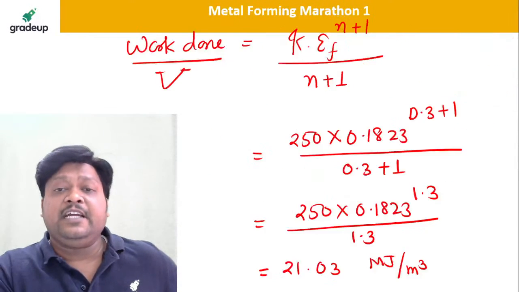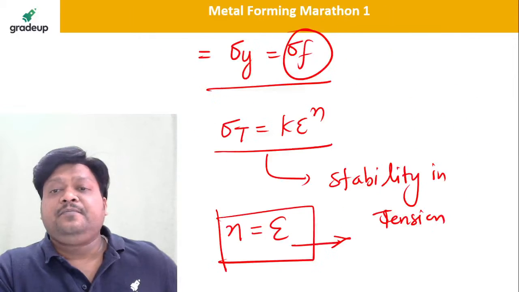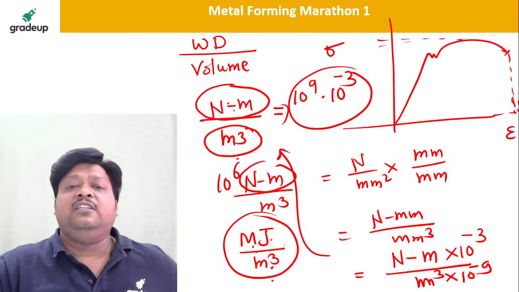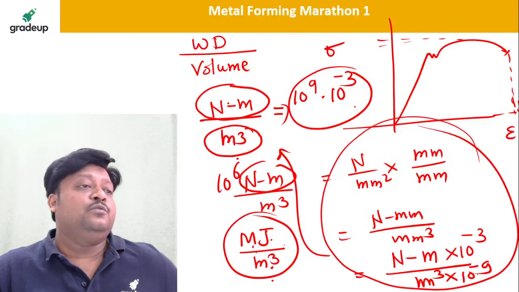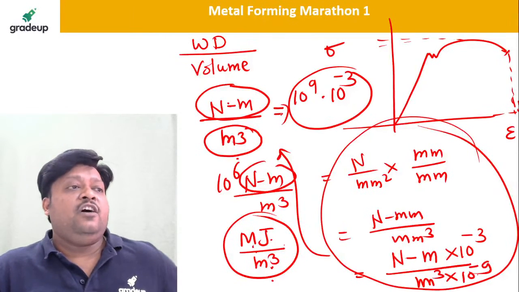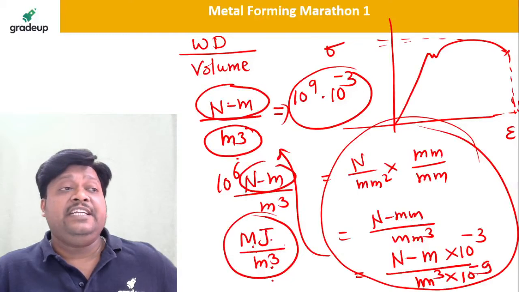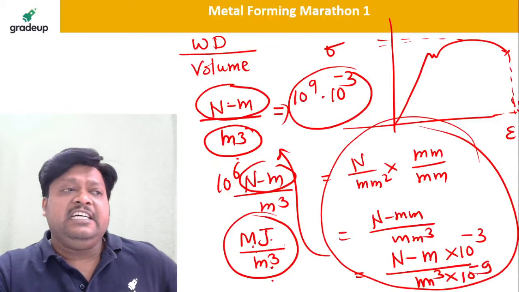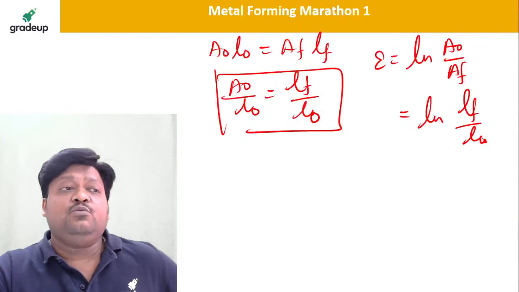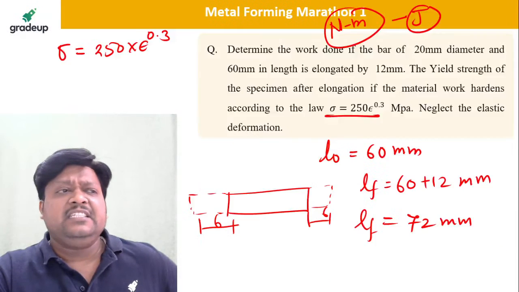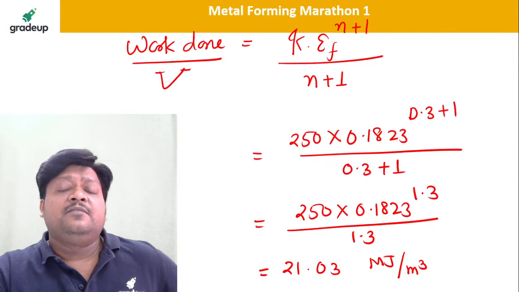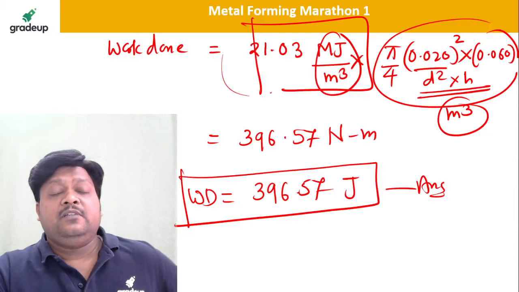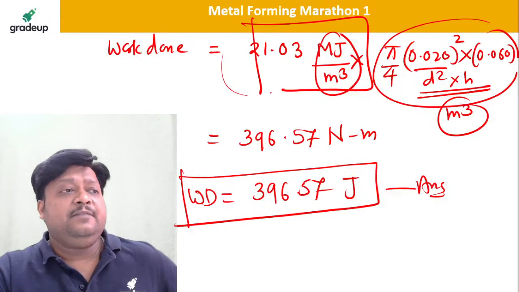I told you already. See here, I cleared all these things. See this slide, I covered all the things. Conversion of unit, I already told you. Yes, 3.96 kilojoule, 0.396 kilojoule, or 396 joule or Newton meter. That is the correct answer. I hope it is clear, dear students. See, these are very important things. If you understand these things, no one can stop you from taking these marks from metal forming. Shall I go for the next question?